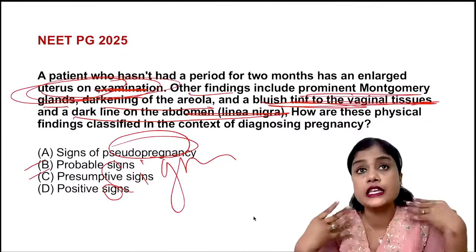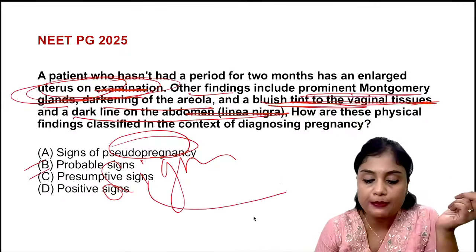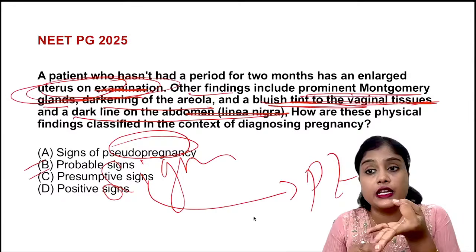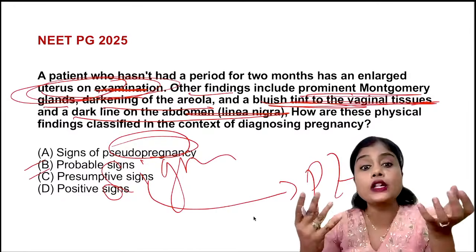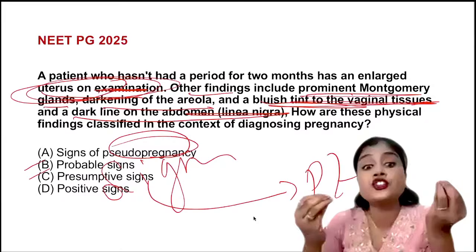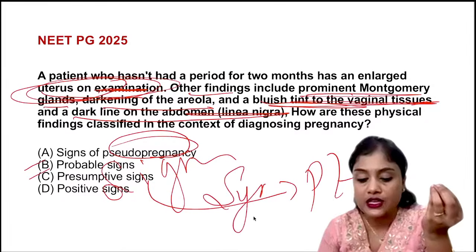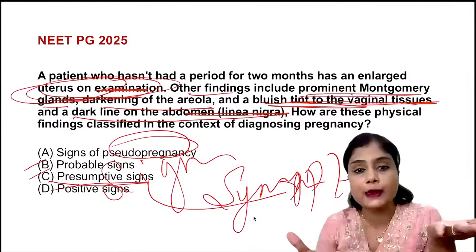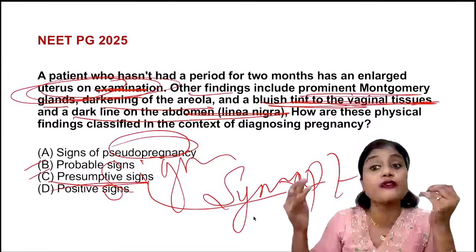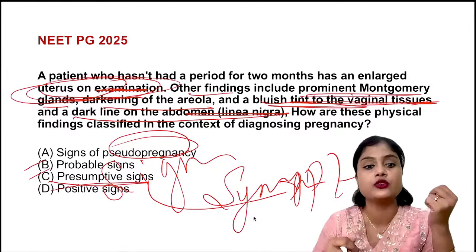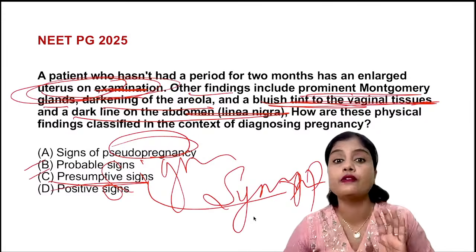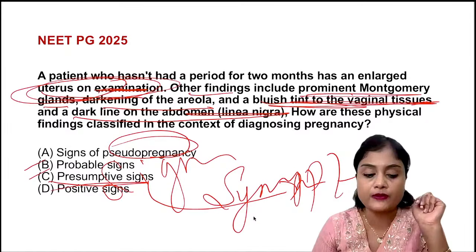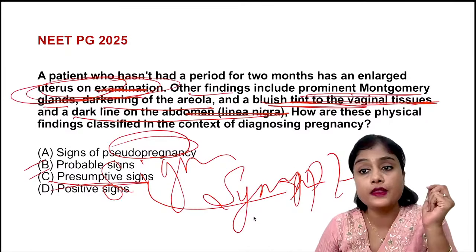She's thinking presumptive. So whatever the patient complains of, like let us say amenorrhea, increased frequency of micturition, early morning sickness, unable to eat, loss of appetite, all these things are presumptive signs. What the patient presents, the symptomatic ones. Symptoms are your presumptive signs, whereas probable signs are what you examine. Let us say uterine size, bluish tint, or the different signs on examination that I'm going to tell you soon. I'm sure that description also will be there, or a photo, or a video may be there this time. So that is why you should know all these things. Okay, so the correct answer here is what?